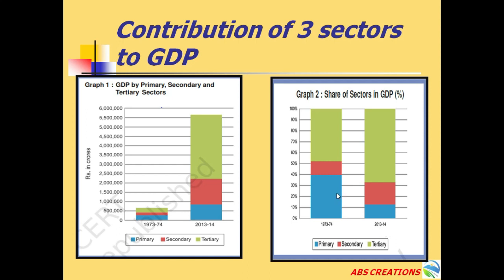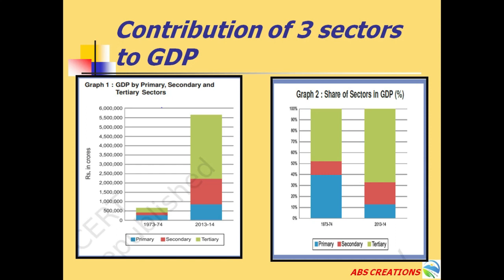It is observed that the primary sector has declined its share in the GDP, whereas the secondary sector and the tertiary sector have increased their share in the production.